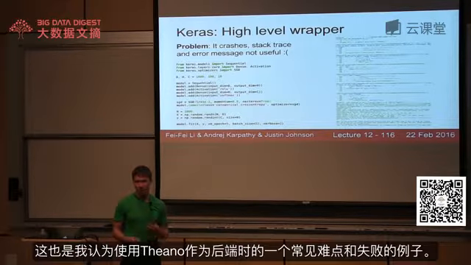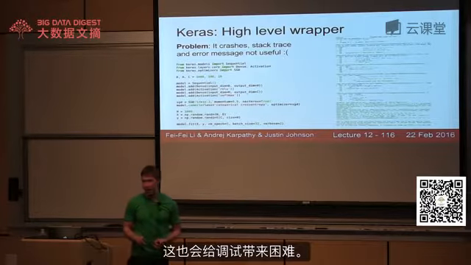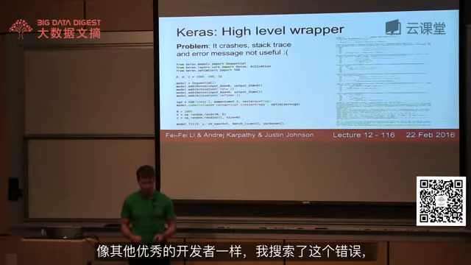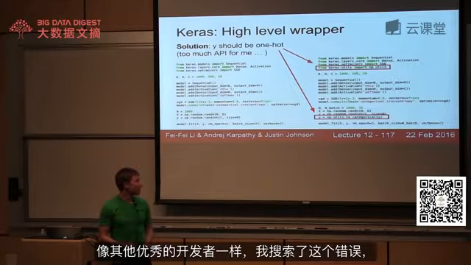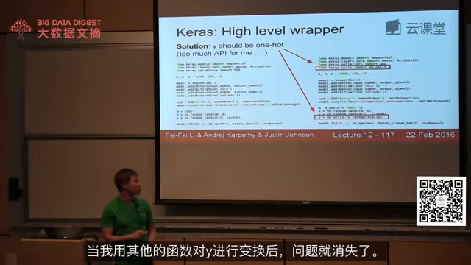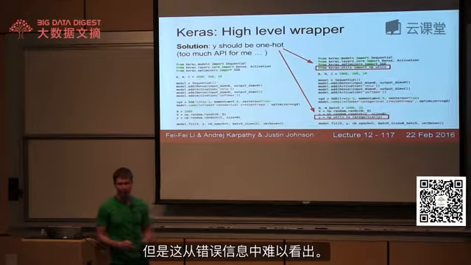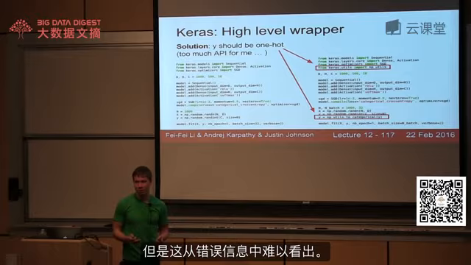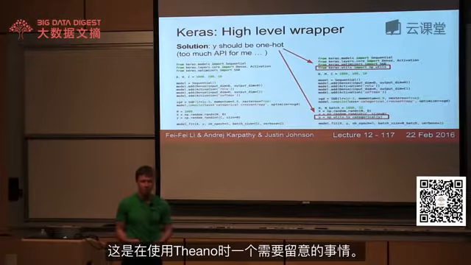So that's, I think, one of the common pain points and failure cases with anything that uses Theano as a backend, that debugging can be kind of hard. So like any good developer, I Googled the error, and I found out that I was encoding the y variable wrong, and I was supposed to use this other function to convert my y variable, and that made the problem go away. But that was not obvious from the error message. So that's something to be worried about when you're using Theano.